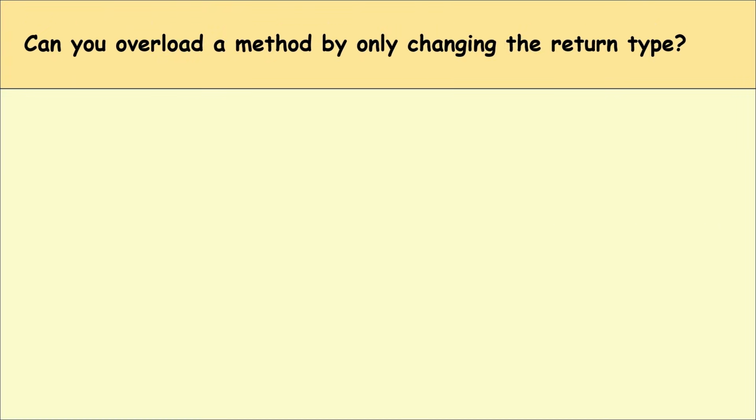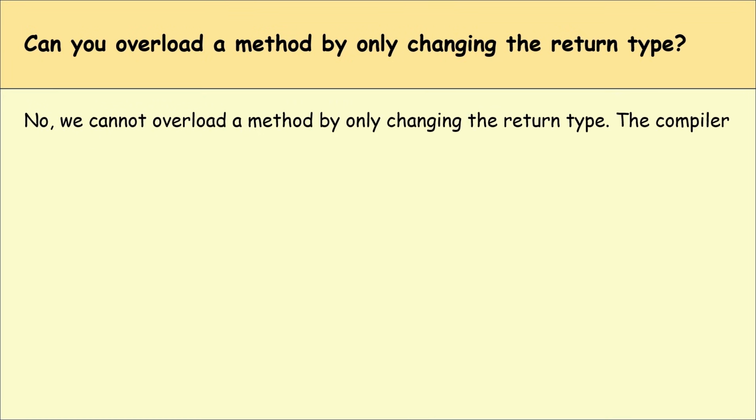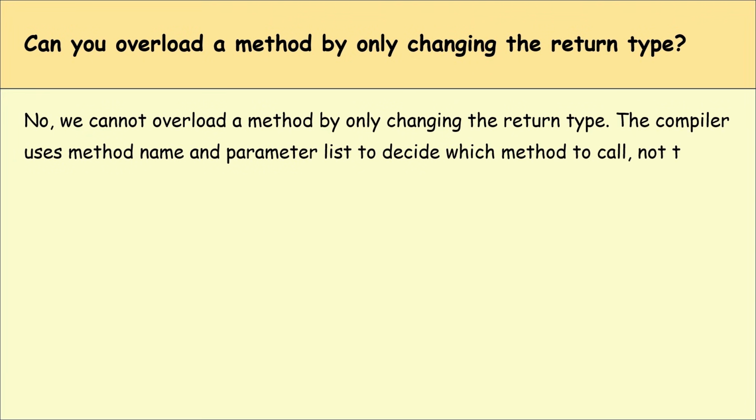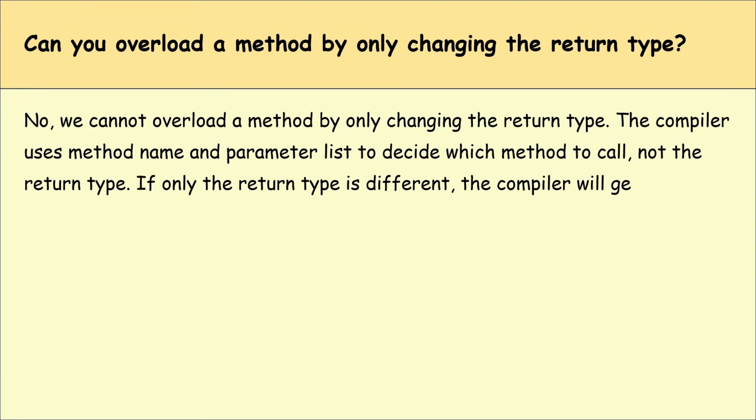Can you overload a method by only changing the return type? No, we cannot overload a method by only changing the return type. The compiler uses the method name and parameter list to decide which method to call, not the return type. If only the return type is different, the compiler will get confused and give an error.